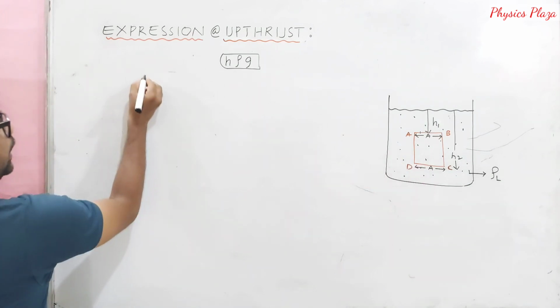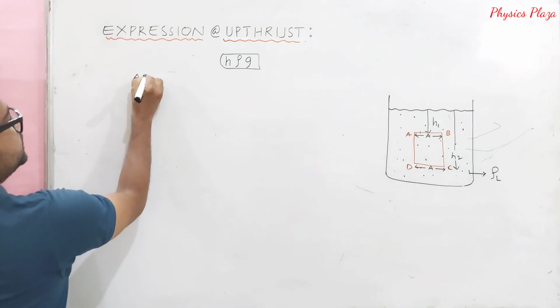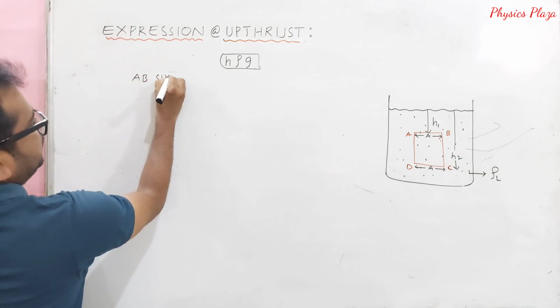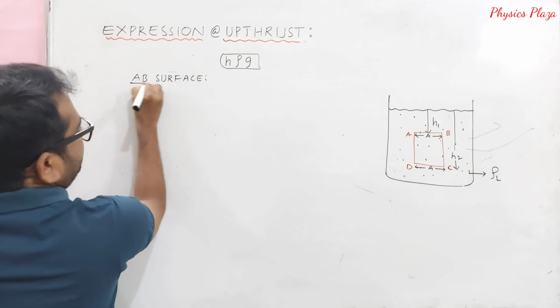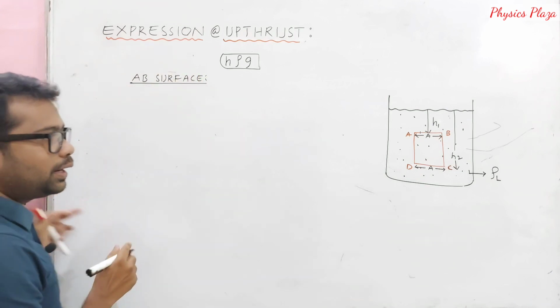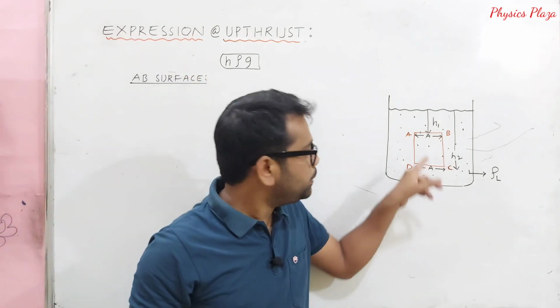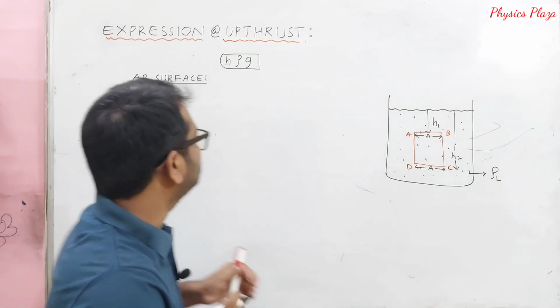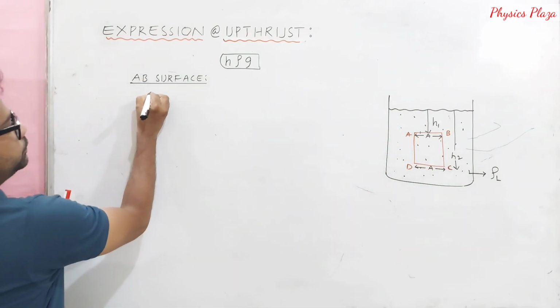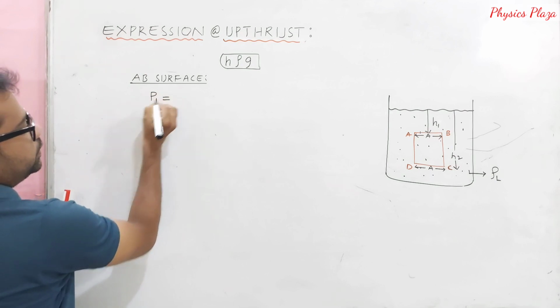Now the same thing, let us apply for the AB surface. Let the pressure acting on the AB surface due to this liquid column be P1.